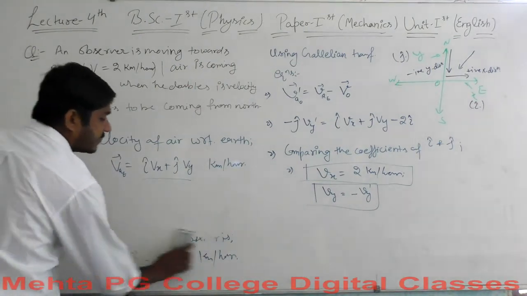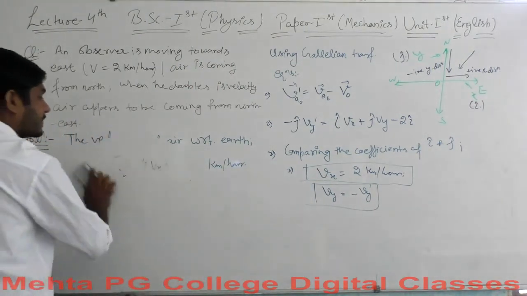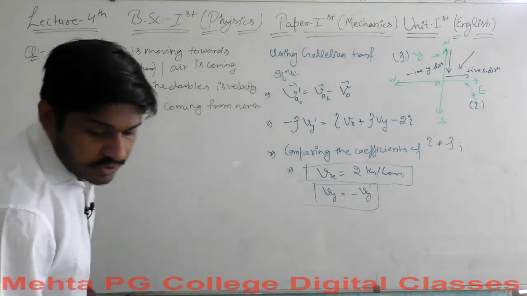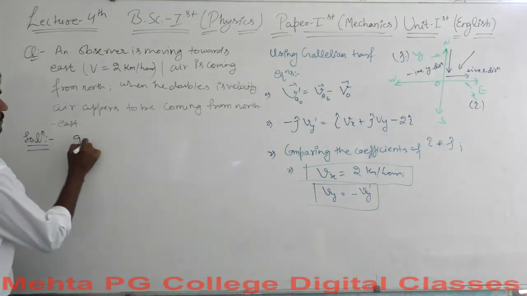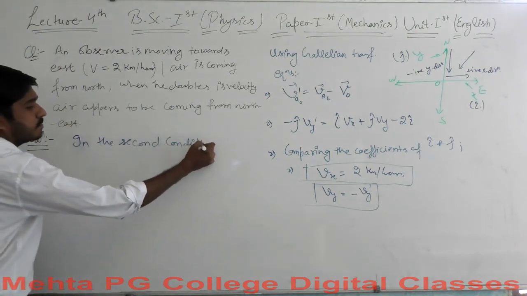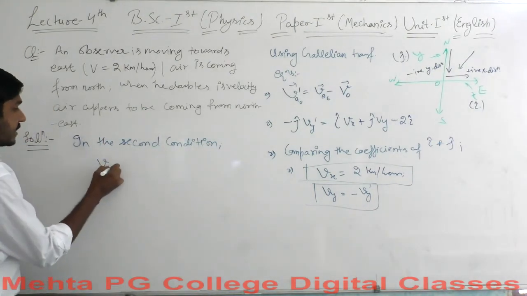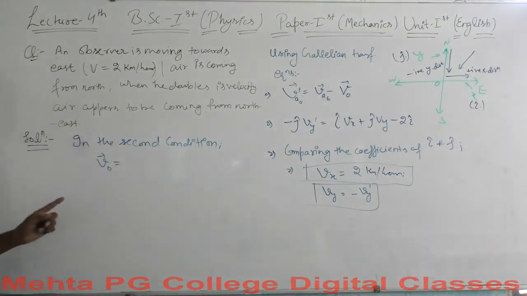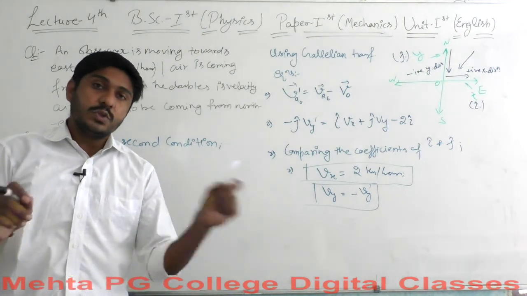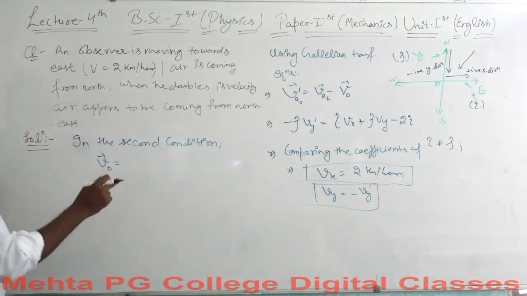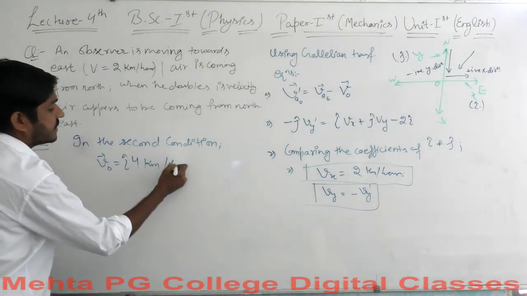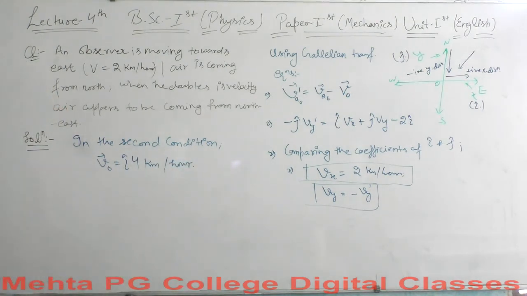Okay, I hope that you are done with your screenshot. So let's proceed with the second condition. Now the velocity of observer is double its original. The original velocity was 2 km per hour. So what should the velocity be now? The velocity is equal to 4 km per hour, and it has the component I cap associated with it. Okay, so this is the velocity of observer now.